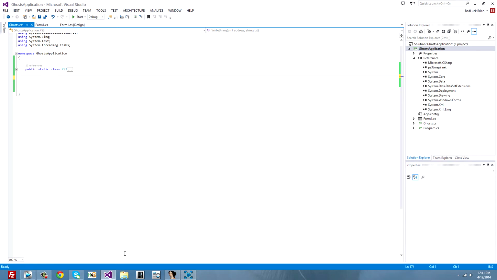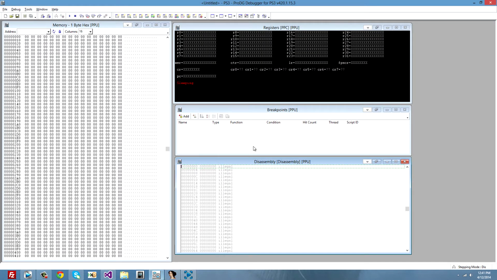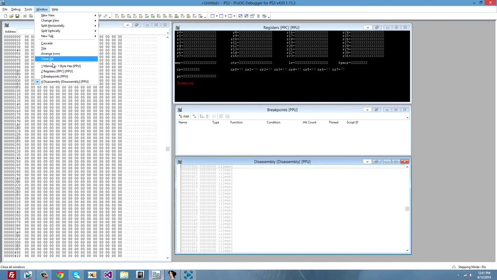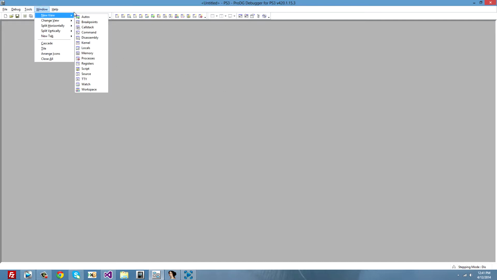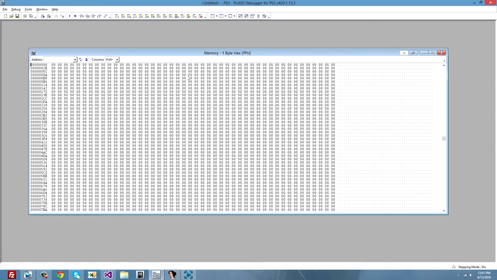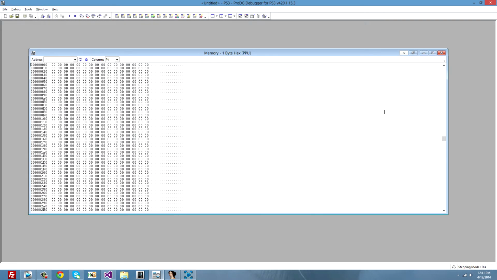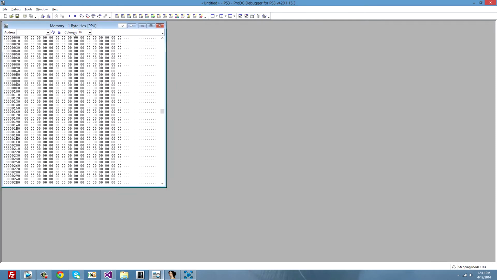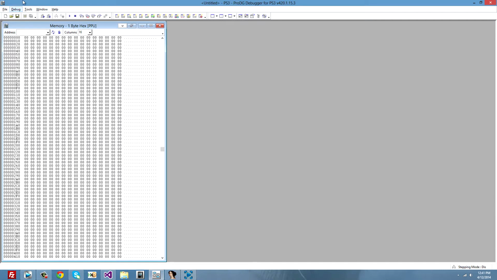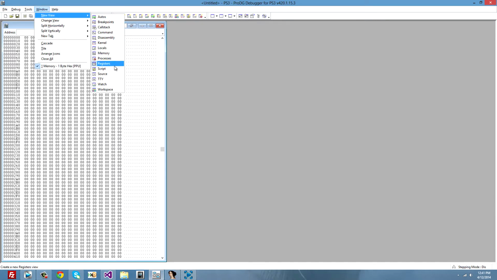So first of all we will open Prodigy Debugger, and the layout doesn't look like this, but click on the window, close all, and also exit the project and everything. Click on the X so you don't have anything else. Now click on window, new view, and click on memory. Set the columns to 16 and resize it. By the way, that's my personal layout. You don't have to have it like that, but you will need these windows.